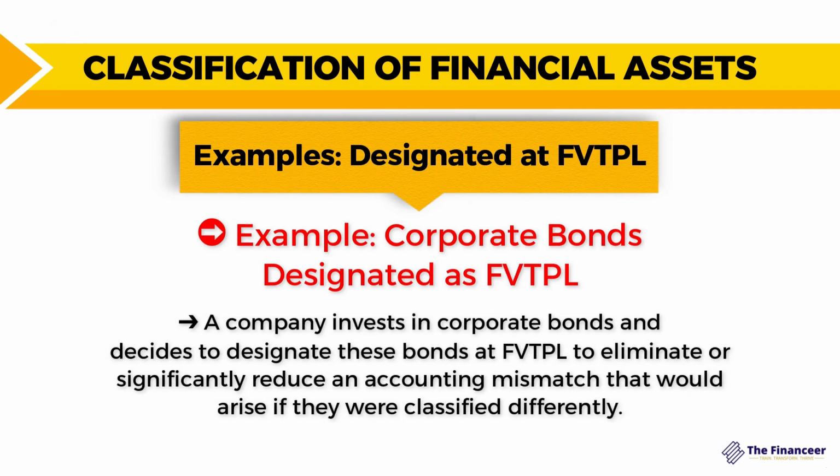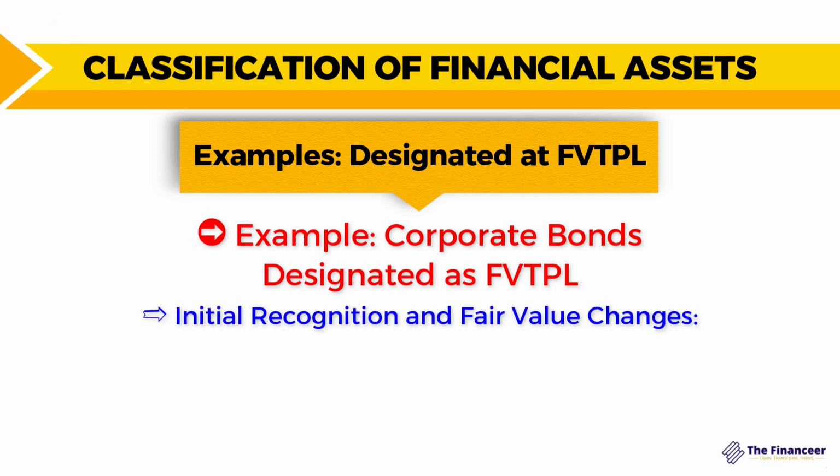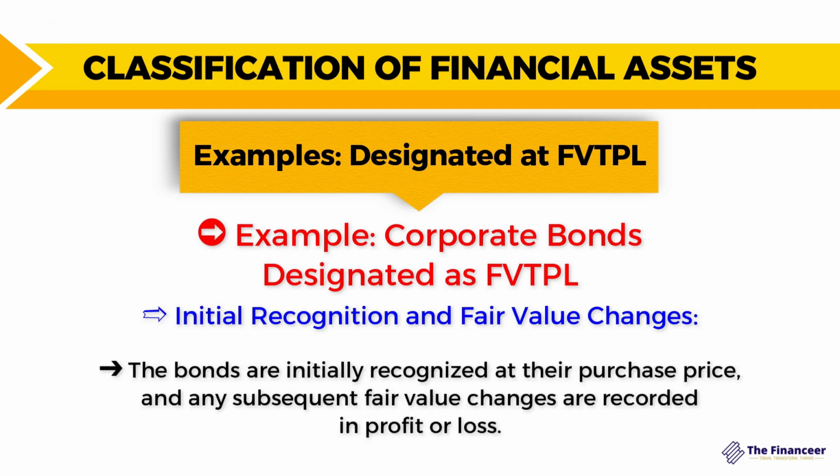Assuming a company invests in corporate bond and decides to designate this bond at fair value through profit or loss in order to eliminate or significantly reduce an accounting mismatch that would arise if they were classified differently. The company actively manages these bonds, evaluating their performance on fair value basis. So at the time of the initial recognition, the bonds are initially recognized at their purchase price, and any subsequent fair value changes are being recorded in the statement of the profit or loss.